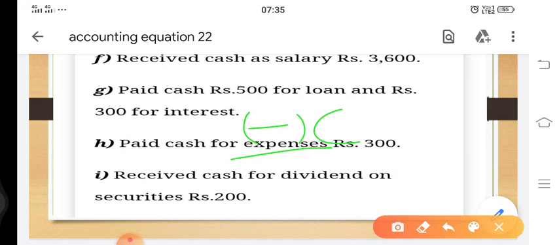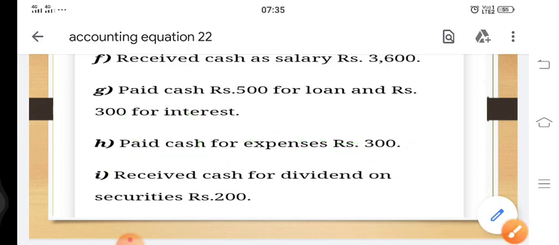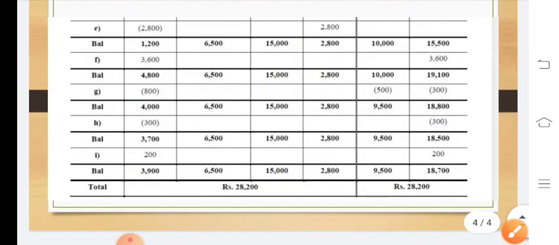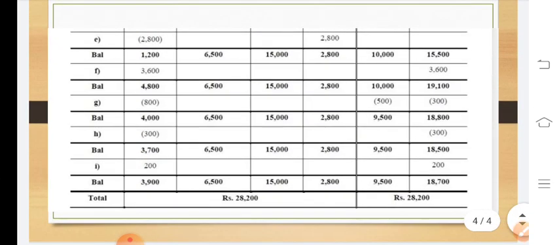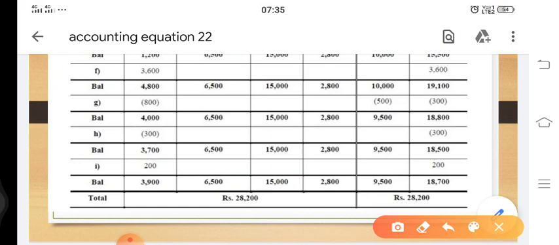So first effect, it will get subtracted from capital, and since it is paid cash, the second effect has to be subtracted from cash. So we will subtract 300 from capital and 300 from cash. Let's check it out. Here we go. We have subtracted 300 from cash and 300 from capital.